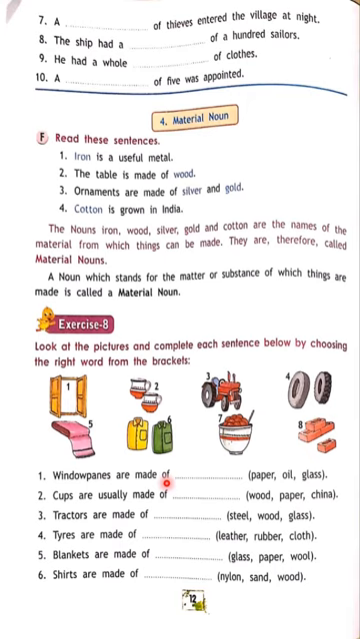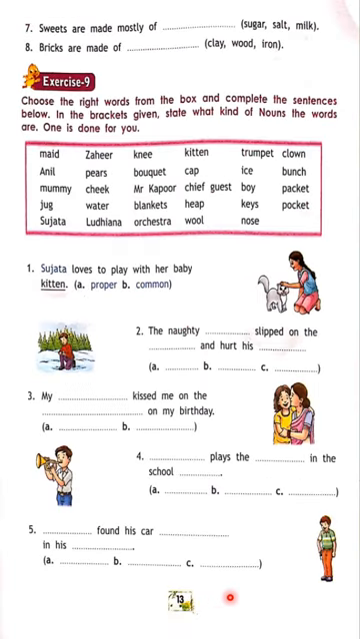Tires are made of, no, not cloth, only rubber. Blankets are made of, obviously, wool. Shirts are made of, see here, cotton shirts, linen shirts are there, but they have given only nylon here. So we will select the only kind of cloth, nylon. With sand and wood we cannot make shirts. Sweets are mostly made of sugar. Without sugar that is not a sweet. Okay, bricks are made of clay, not wood, not iron.